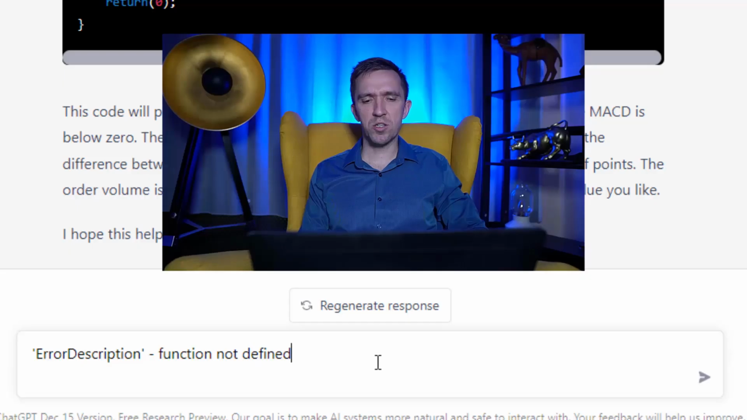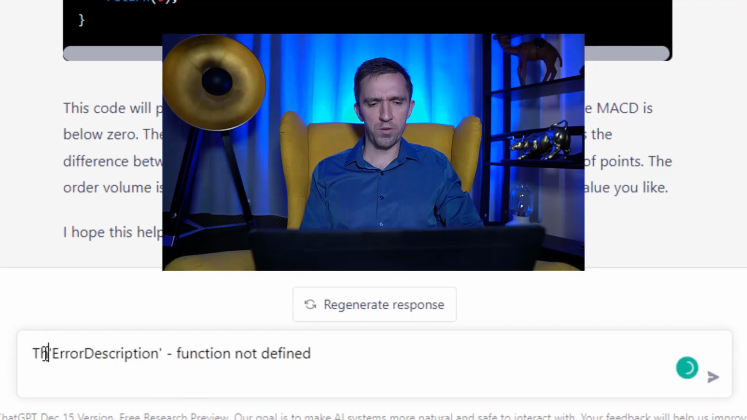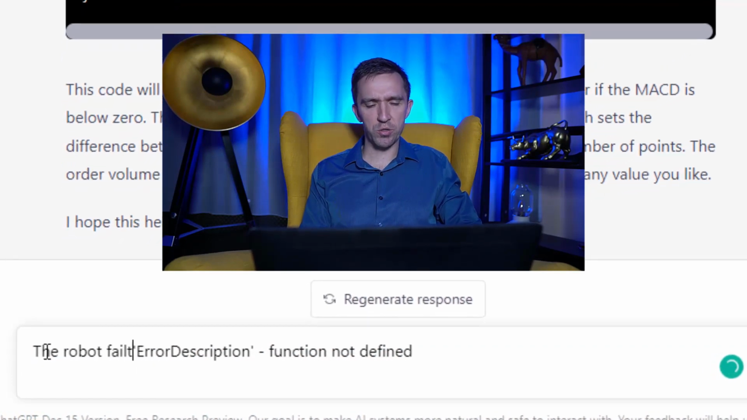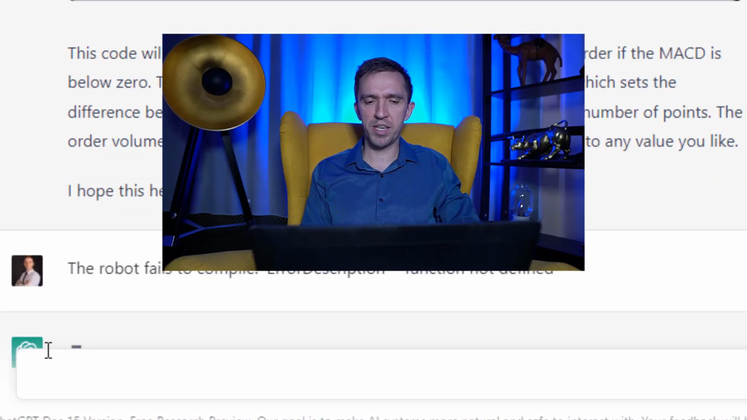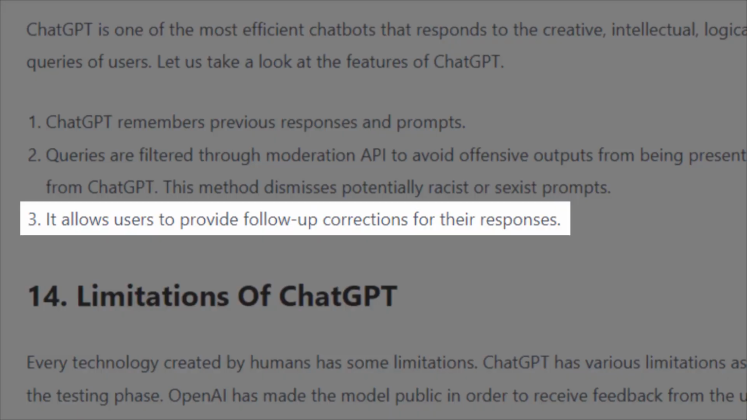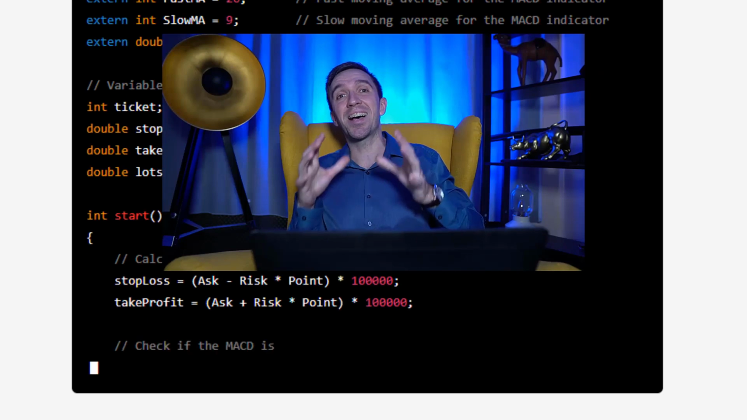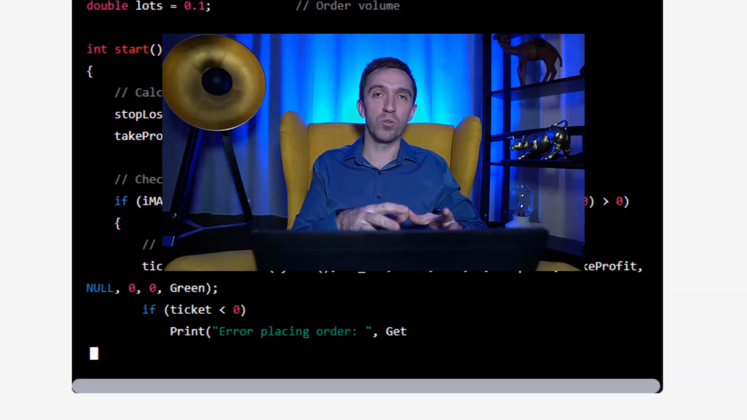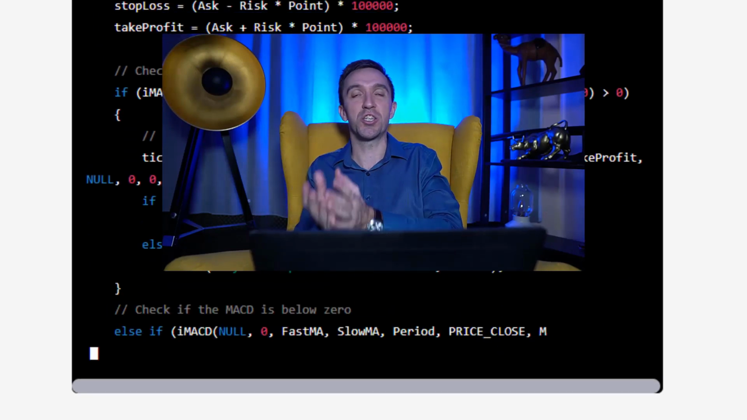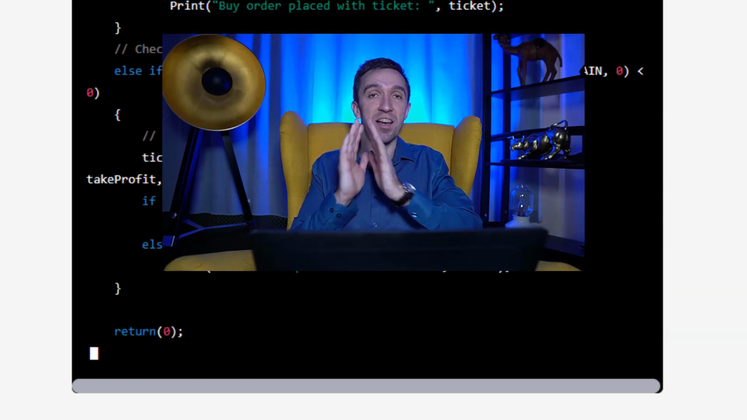But let's say you're a complete beginner and you don't know how to fix the code. What you can do is ask ChatGPT again to rewrite the code for you. So just copy paste the mistake I see and I will write the robot fails to compile, and I will hit enter. And that's actually one of the best things I liked about ChatGPT, that you can ask for a new code, you can ask to make changes, you can ask it to fix an error.